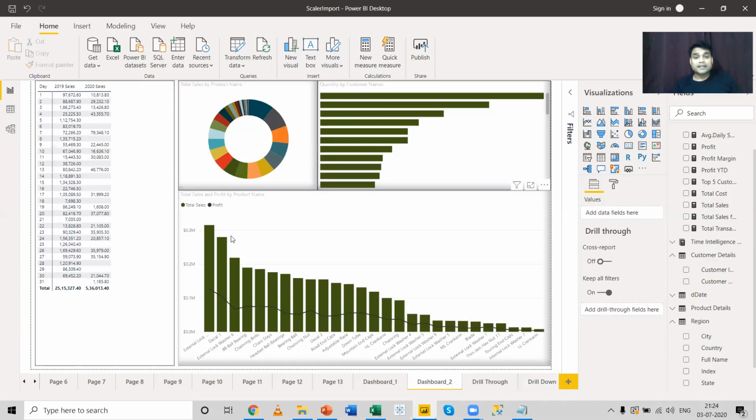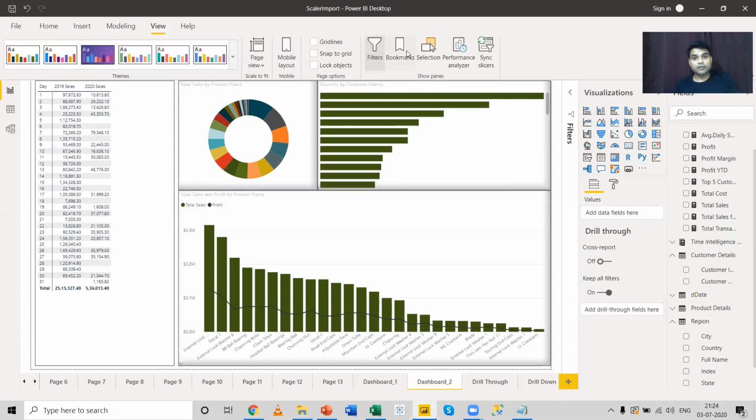Bookmark, what it does, it saves the particular state of your dashboard. And it helps you to create stories out of your data. Now, stories is a very important thing. You can create a bookmark and you can save that particular state of your dashboard. How? Let us see. Now, the bookmark option is available in the view menu.